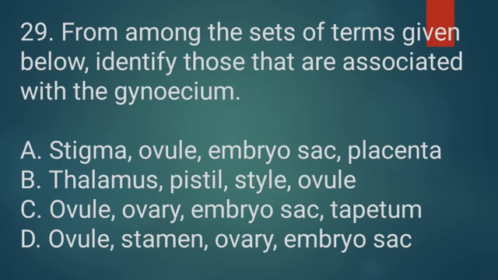Option D, ovule, stamen, ovary, embryo sac. As I told you, gynoecium refers to female reproductive parts of flower and androecium refers to male reproductive parts of flowers. So here option A is the right answer, that is stigma, ovule, embryo sac, placenta.